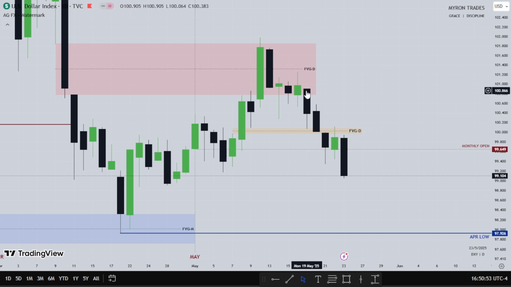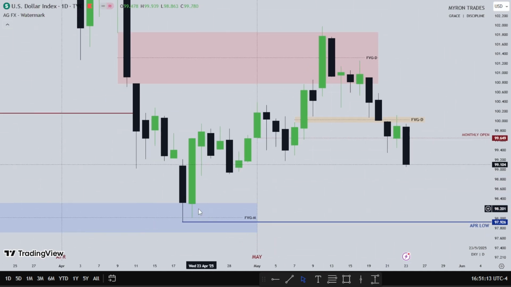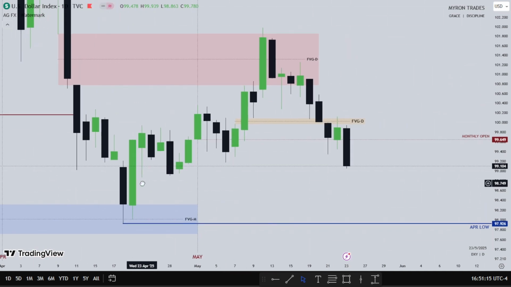So this is the month of May. Started the month right here. This candle started the month. So as you can see, the dollar fills in the imbalance, the fair value gap right here, and started to trade lower. So I see dollar attacking the previous month's low, April low. So we'll see if that will be a possibility for the new week.